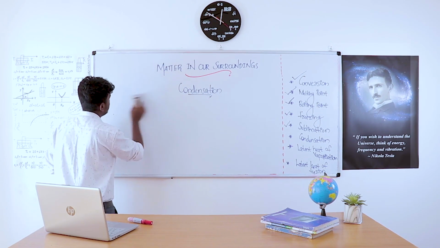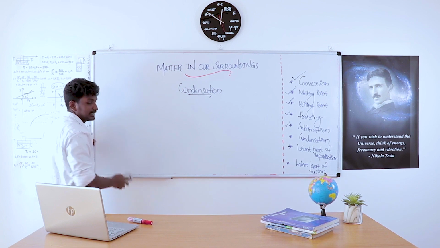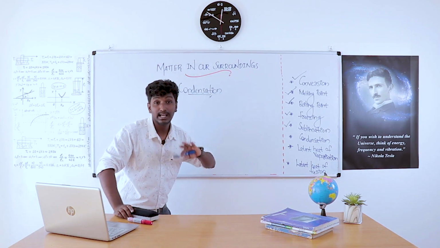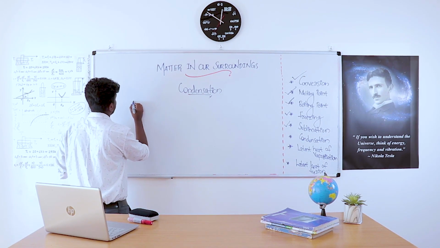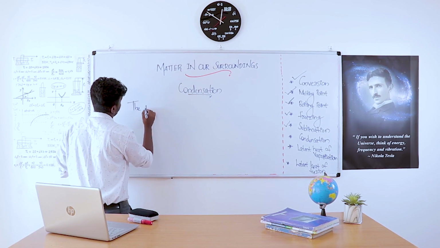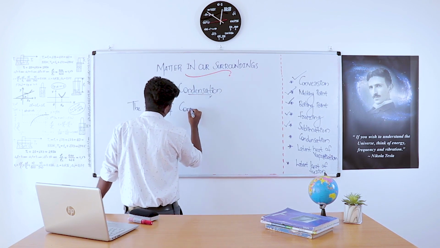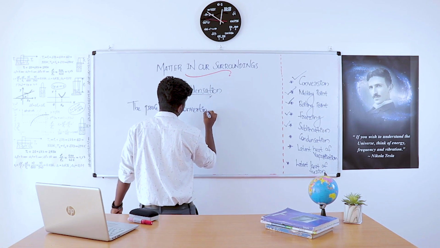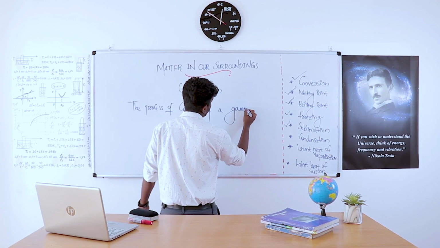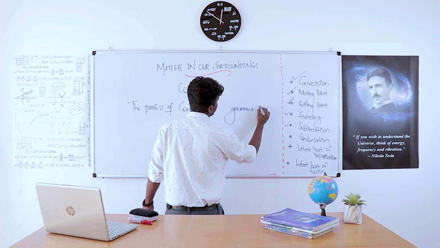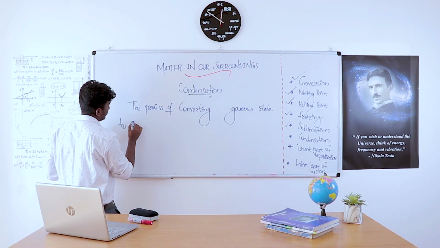It's a process of converting gaseous substance to its liquid form. That is from gas to liquid. The conversion is called condensation. Then condensation can be defined as the process of converting a gaseous state to its liquid form.